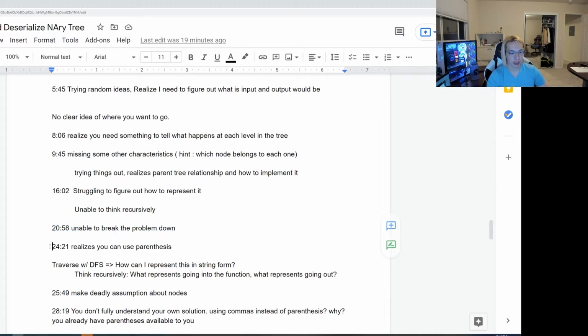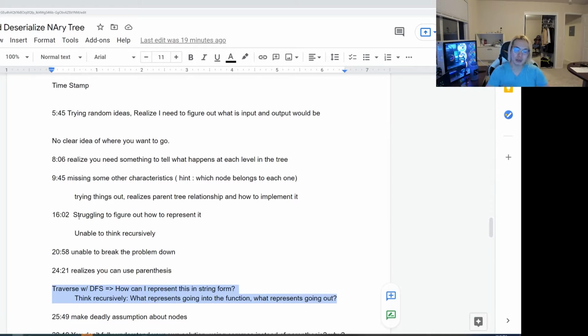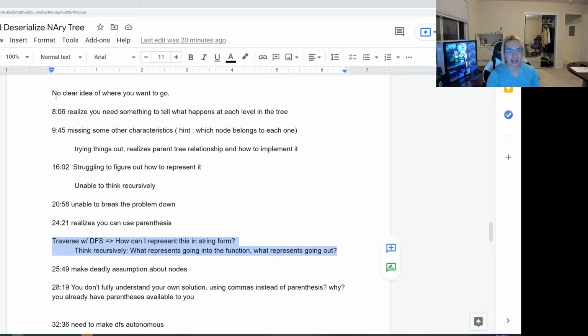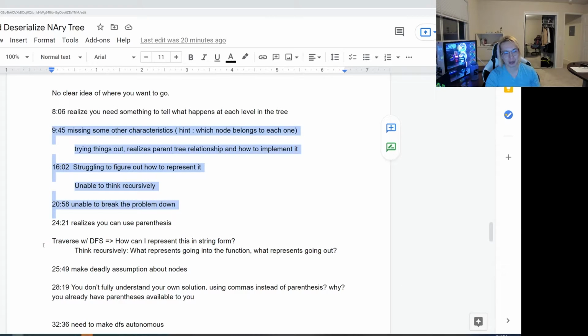So with that, next one. Realizes that he can use parentheses and that he can traverse things with a DFS. Now, this is something that you could have actually done at the very beginning, because when you need to look at a tree, I think in my optimal solution, I've already acknowledged that I'm going to visit every single node. Therefore, I must do a DFS or a BFS of some kind. And so this should have been the first thought. This could have easily saved him like 20 minutes already over here, and saved himself a lot of grief.